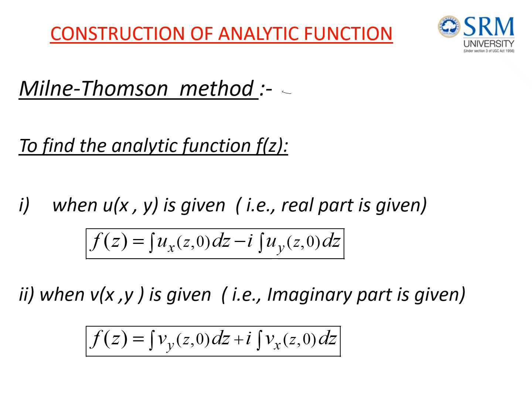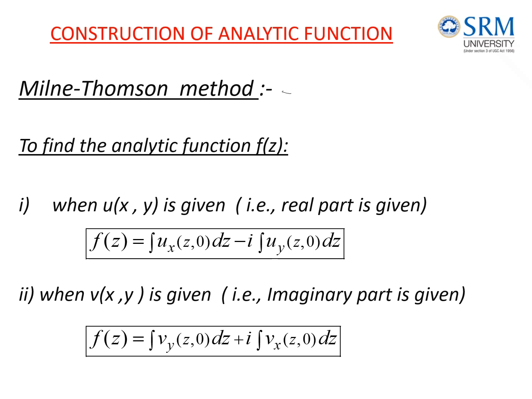Hello everyone, we are going to see how to construct the analytic function using Milne Thomson method. To find the analytic function, if the real part is given or the imaginary part is given, that is listed down. If the real part, that is u of x comma y, is given, then f of z can be found by using integration of dou u by dou x at the point z comma 0, minus i times integration of dou u by dou y at the point z comma 0. Using this, we can find the analytic function if the real part u is given.